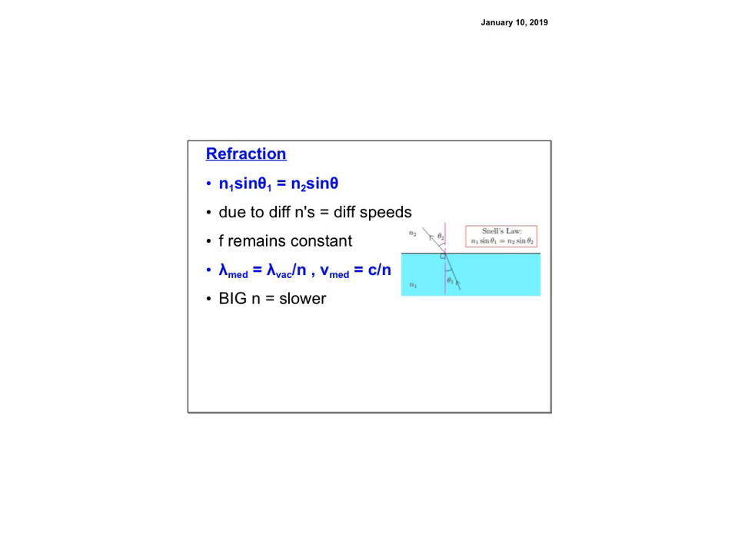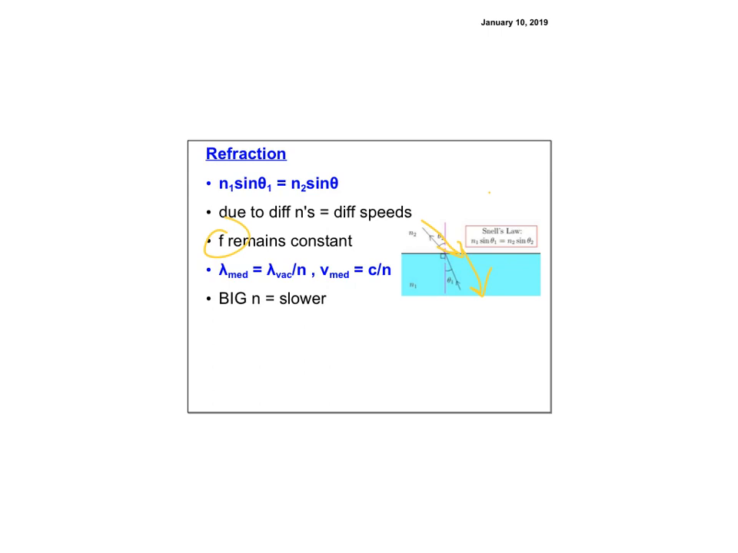So now, the other stuff from chapter 26, I always get the numbers wrong. We have refraction, which is n1 sine theta 1 equals n2 sine theta 2. That's Snell's law. It's due to the differences of n's, which is caused by differences in speeds. F remains the same. Remember, as you go from one medium to the other medium, so as the light goes from air into the water, the F doesn't change. If it goes in with 20 hertz, it goes through at 20 hertz.